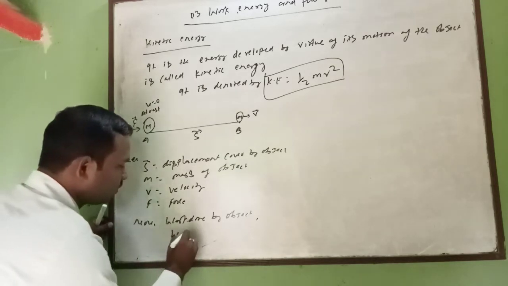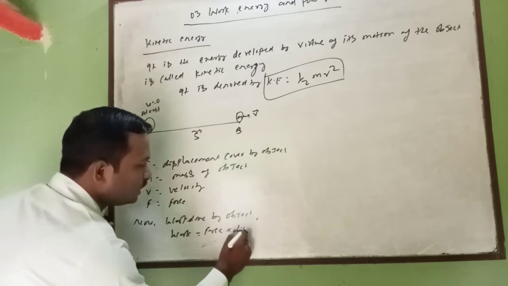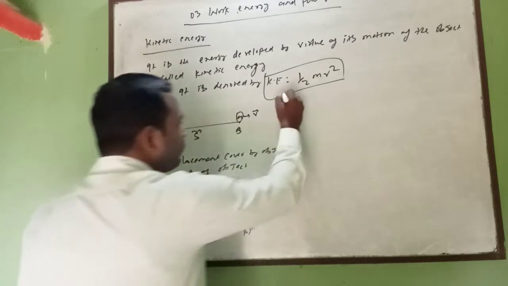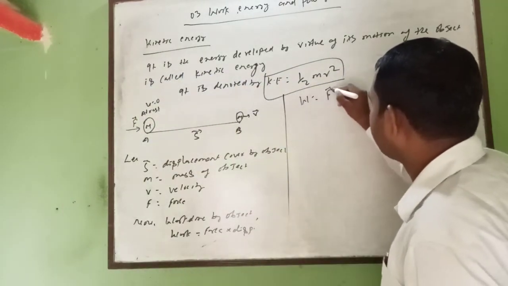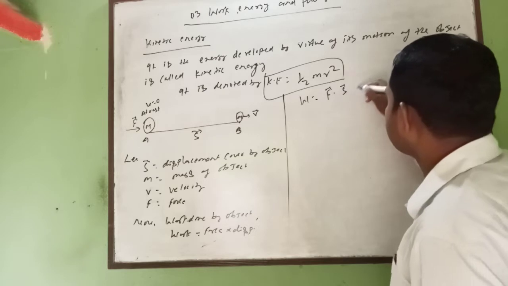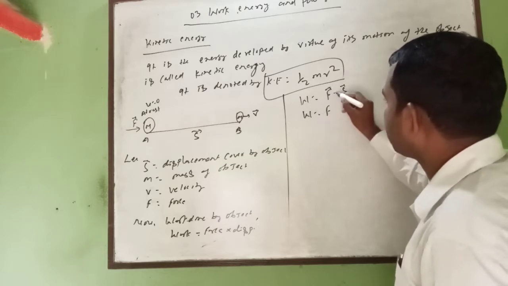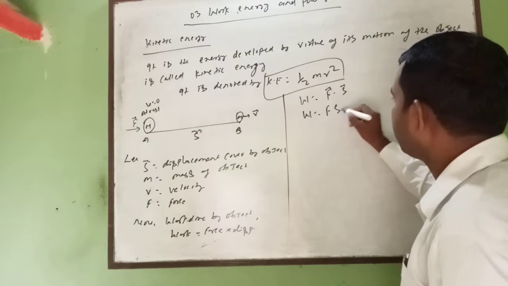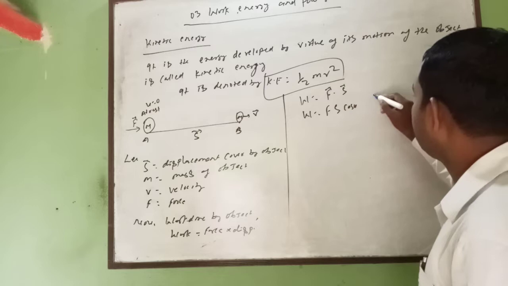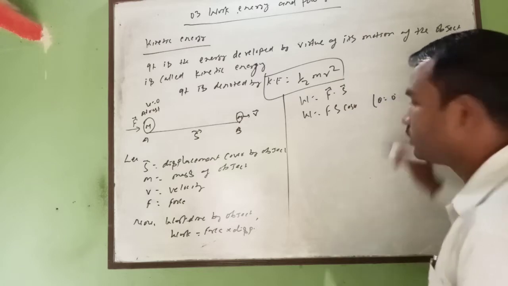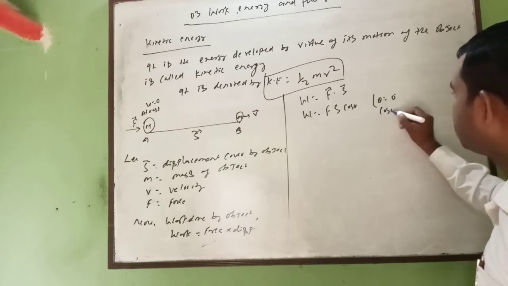Yes, we have the formula. So you can write W equals F dot S, and if you remove the vector sign, it will be F S cos theta, because here is the dot product, and you take theta equal to 0 degrees. Very good. So cos 0 degrees is 1.